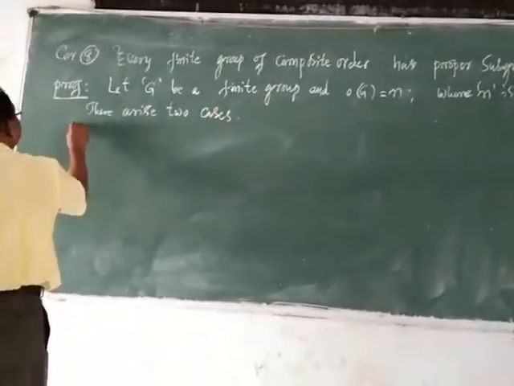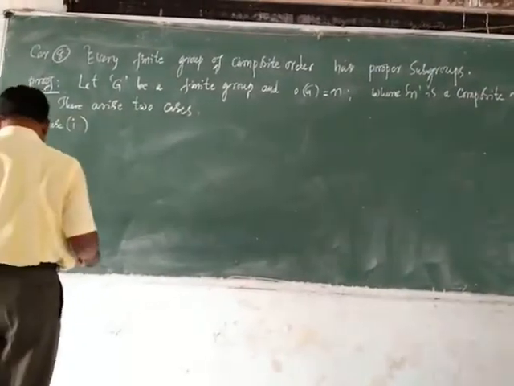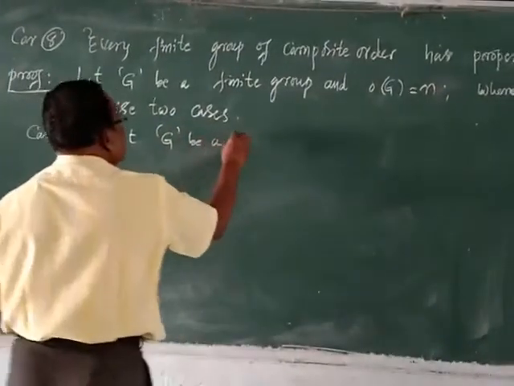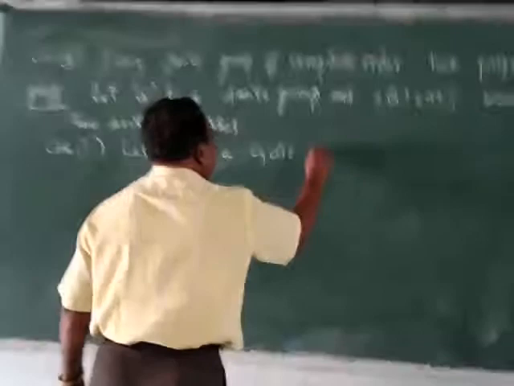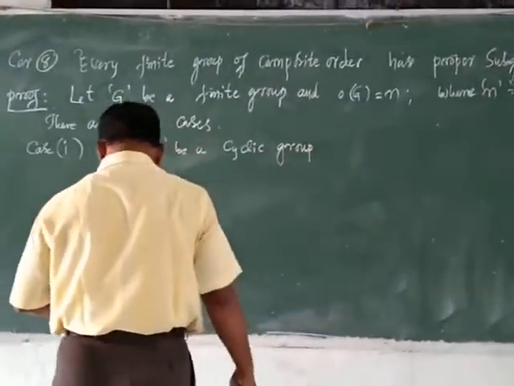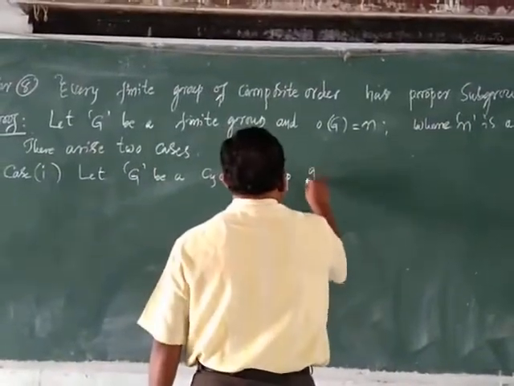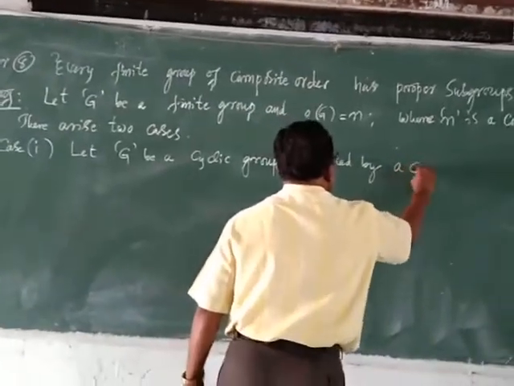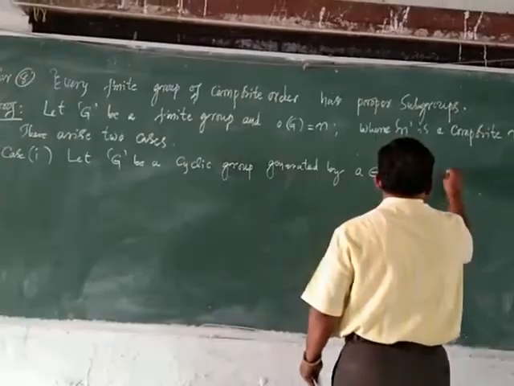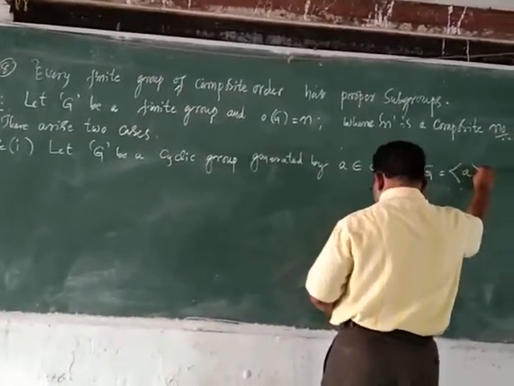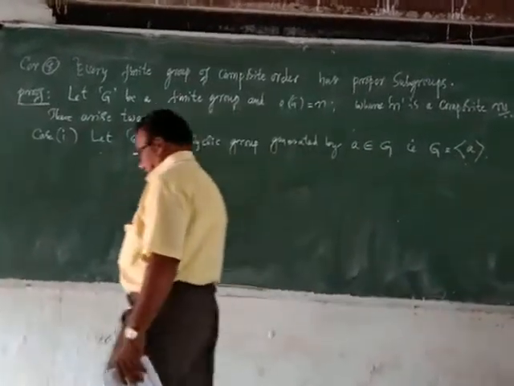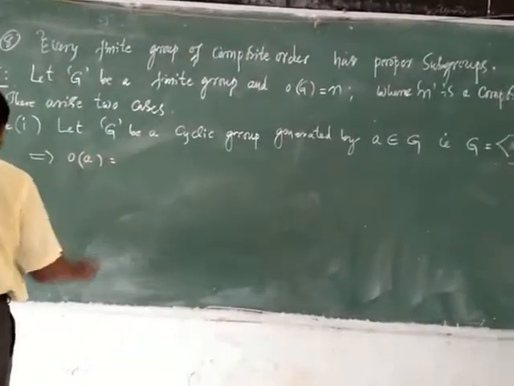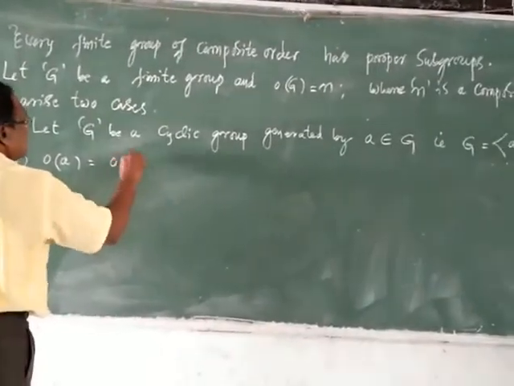One is case 1. Let G be a cyclic group generated by an element A belonging to G. Therefore, this implies that the order of A is equal to the order of G, which is equal to n.